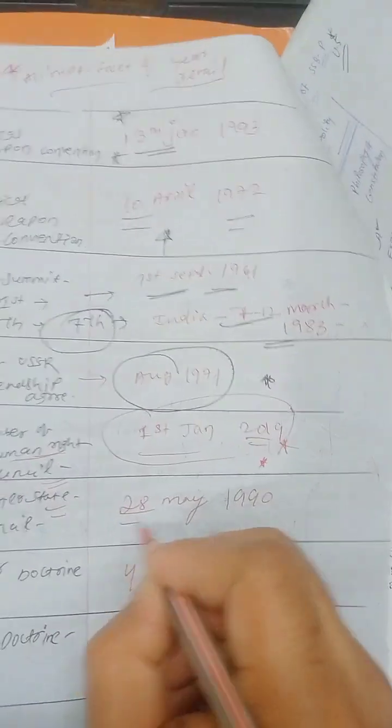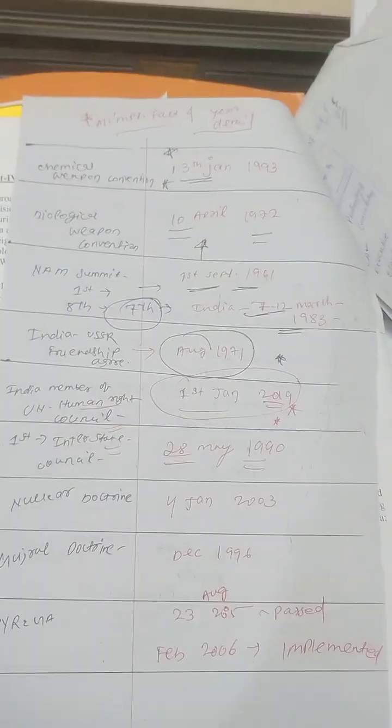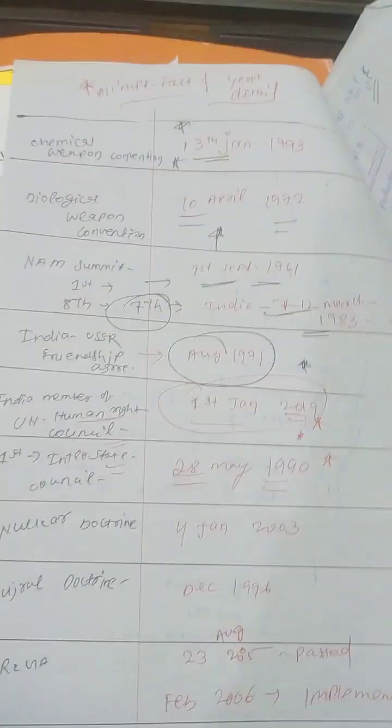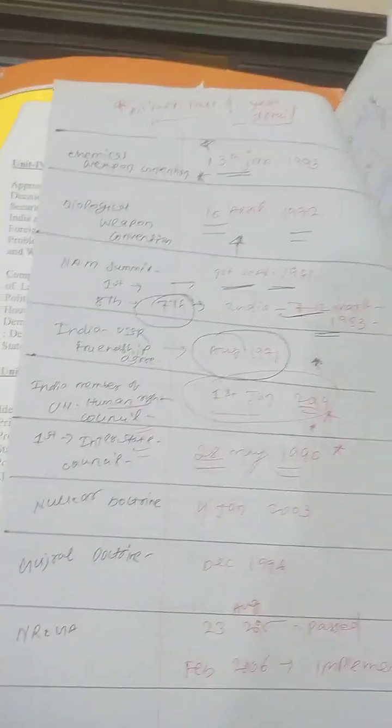Okay, then another question is in front of you. The first Inter-State Council was created on 28 May 1990. Yes guys, on 28 May 1990 the first Inter-State Council was created.